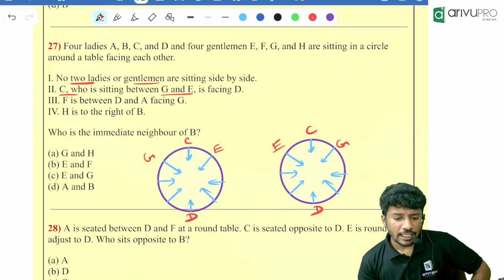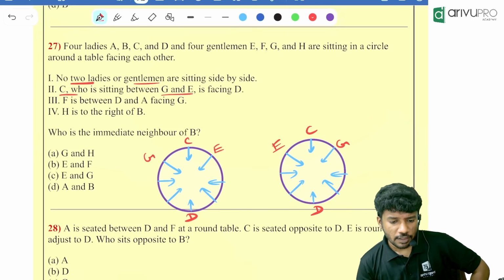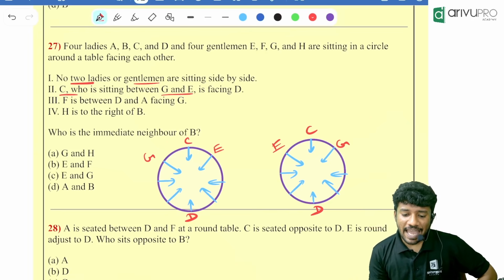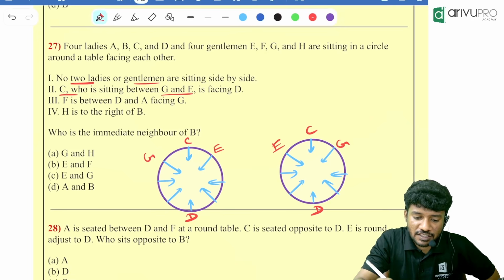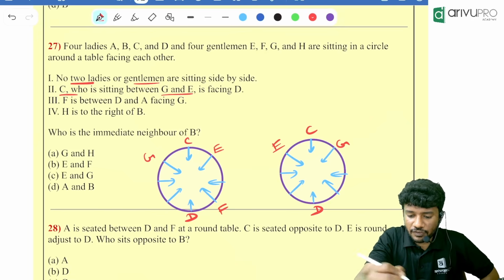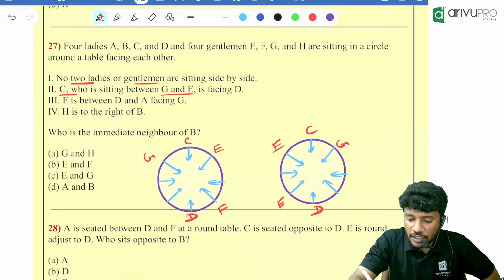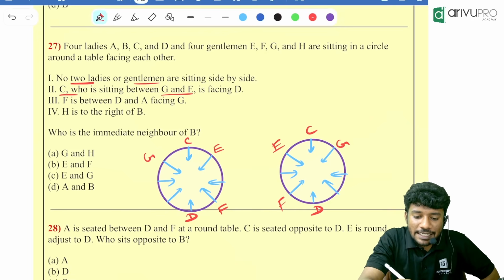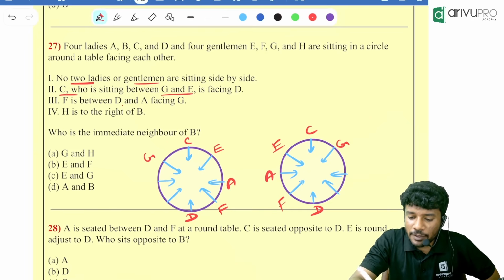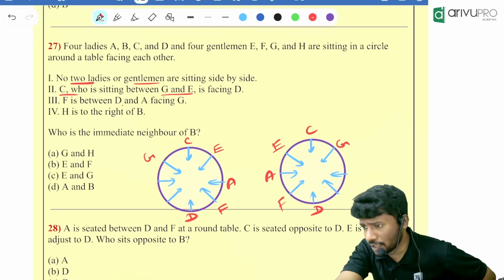Then people, F is between what and what? F is between D and A, is facing G. So F is facing G. F is over here facing G. F is over here facing G. But F is between what and what? D and A. That means A will be over here in both the cases accordingly.